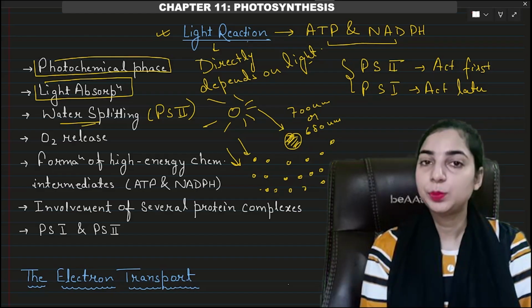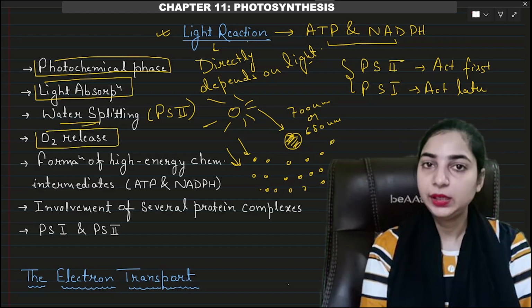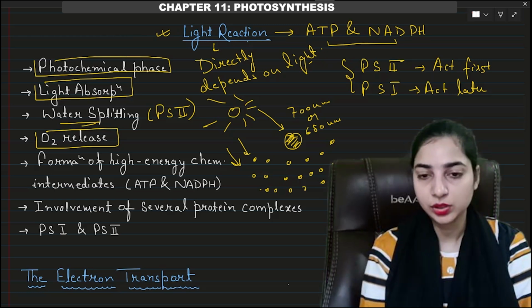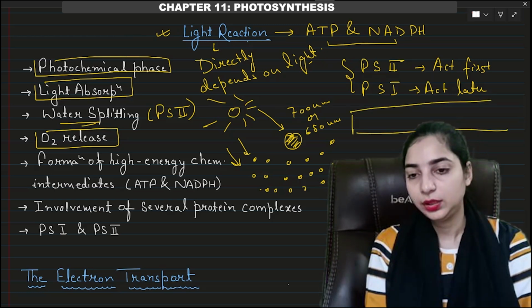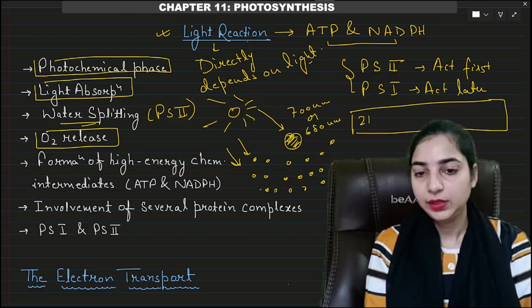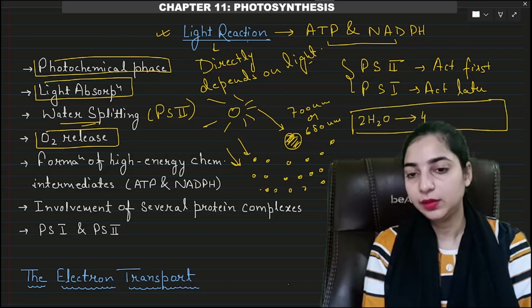Then when water splits, oxygen will get released. Water splitting will result in the release of oxygen. Let's write the equation for the splitting of water. Here I am writing the equation. We have water, H2O. It will split, so it will give 4 protons, 4 electrons, and oxygen.